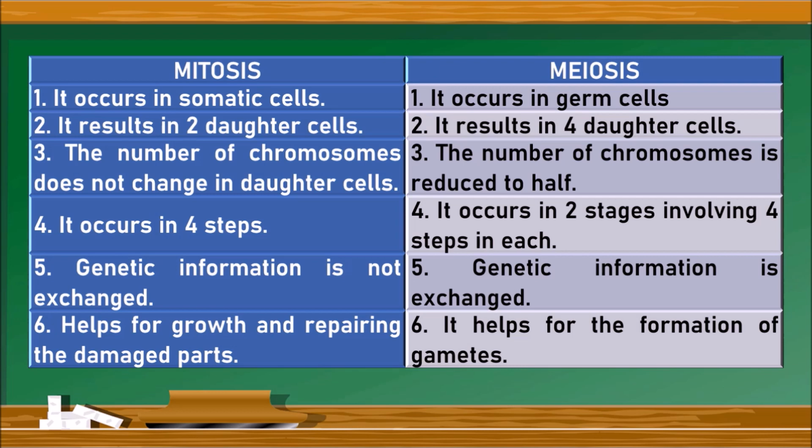In mitosis, genetic information is not exchanged, but in meiosis, genetic information is exchanged. There is exchange of genetic information between the sister chromatids. Then mitosis helps in growth and repairing the damaged parts, whereas meiosis helps in the formation of gametes.